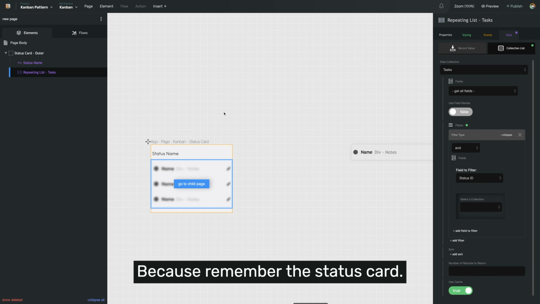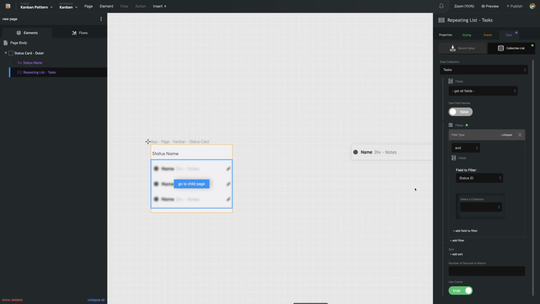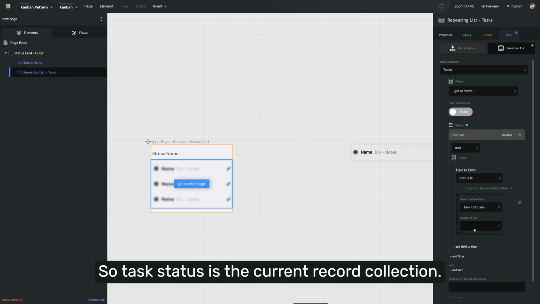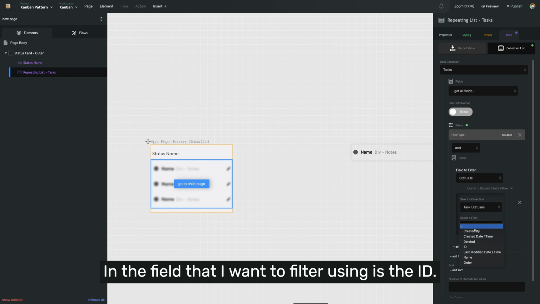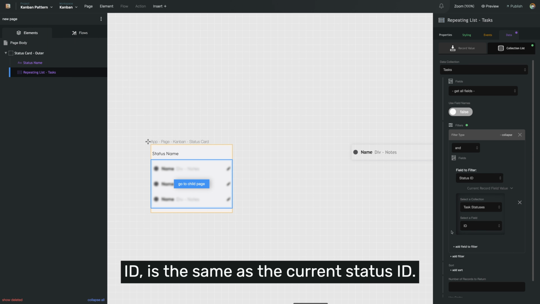Because remember, this status card will be in a repeating list of records. So the current record will be the current status. So task statuses is the current record collection. And the field that I want to filter using is the ID. So now we'll only find tasks where the status ID is the same as the current status ID.